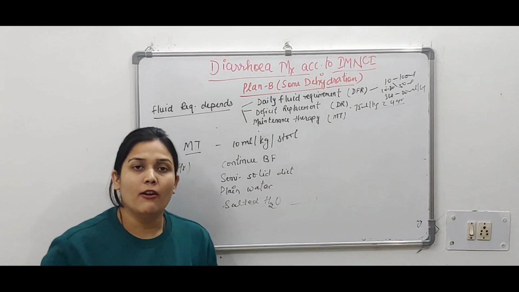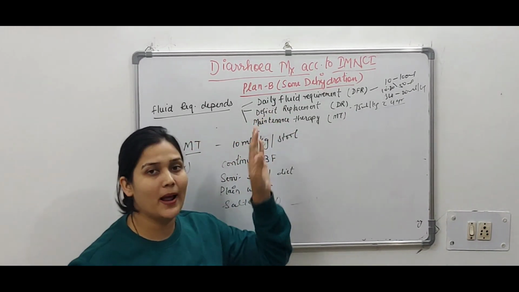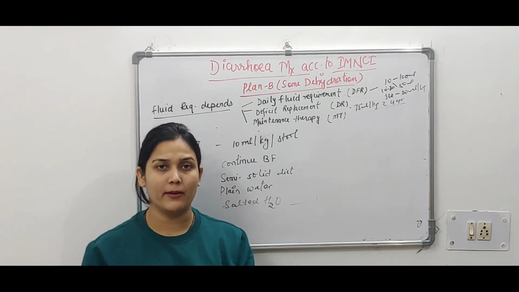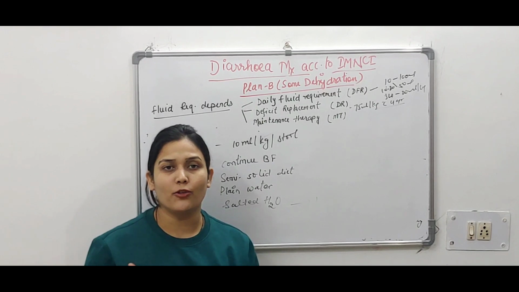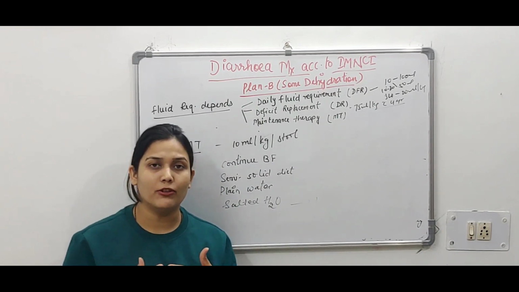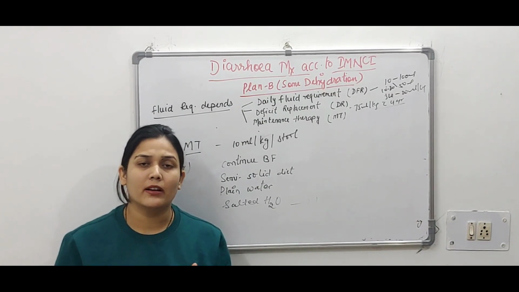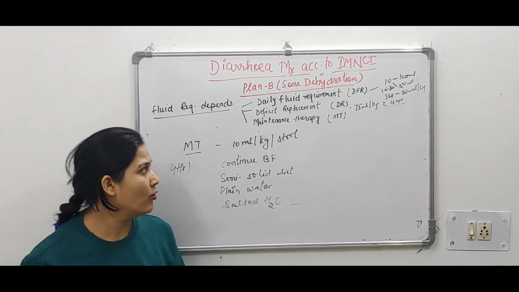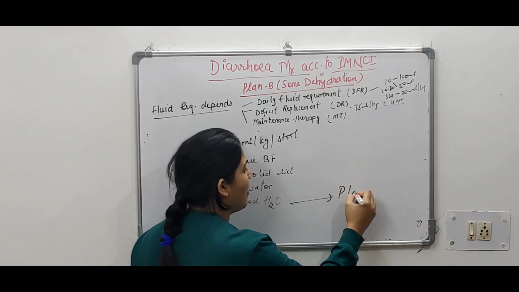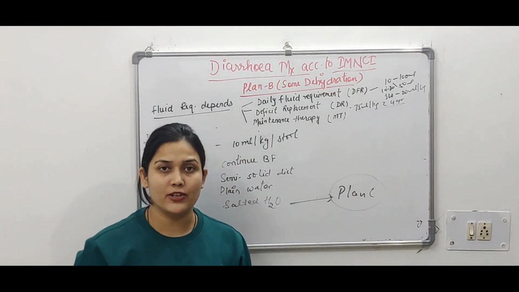For example, we have given the fluid requirement or the plan B we have treated, but the child recovery has not taken place. The child condition deteriorates. That means the child is feeling lethargy, uncomfortable, unconscious. The eyes are very shrunken and the skin pinch is going back very slowly. So how we will manage? We will go for plan C treatment, plan C treatment for severe dehydration.